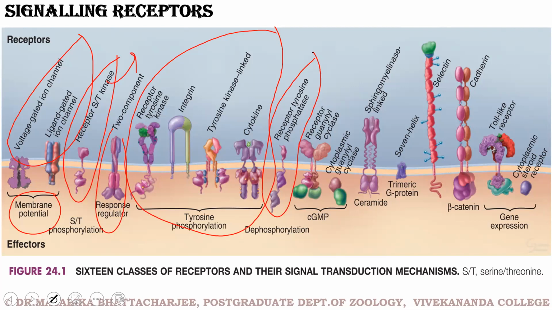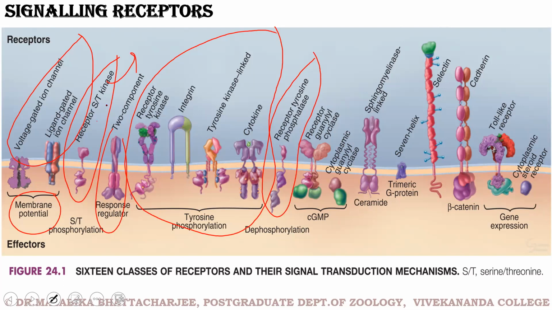So keep that in mind: a protein is made up of a lot of amino acids, and one such important amino acid is tyrosine. So these receptors act by phosphorylating the tyrosine residue or by removing the phosphate from the tyrosine residue.